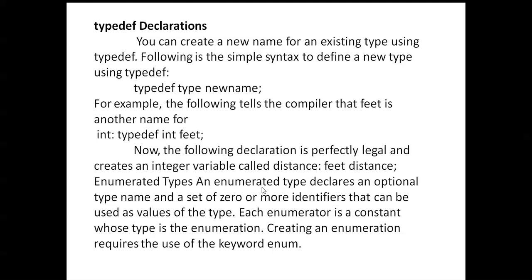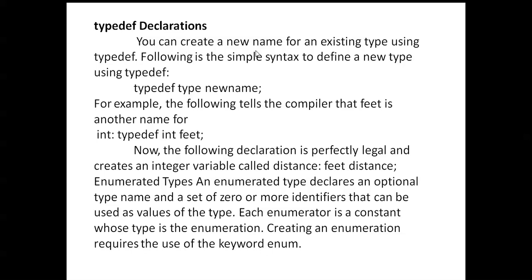Enumerated types. An enumerated type declares an optional type name and a set of zero or more identifiers that can be used as values of the type. Each enumerator is a constant whose type is the enumeration. Creating an enumeration requires the use of the keyword enum.